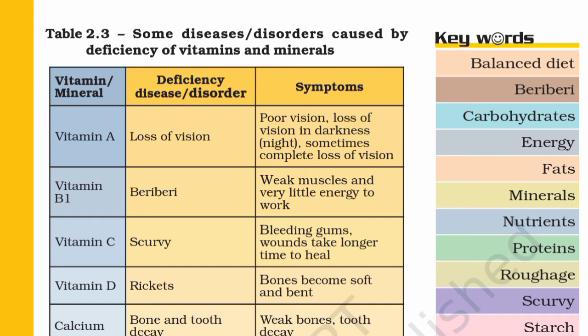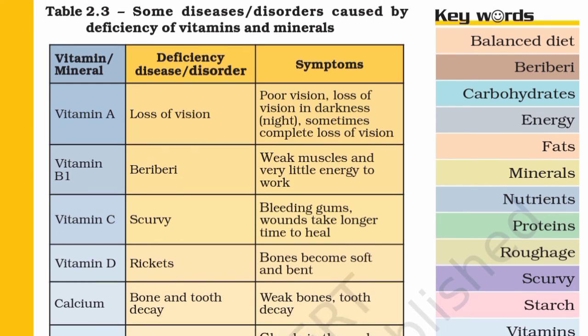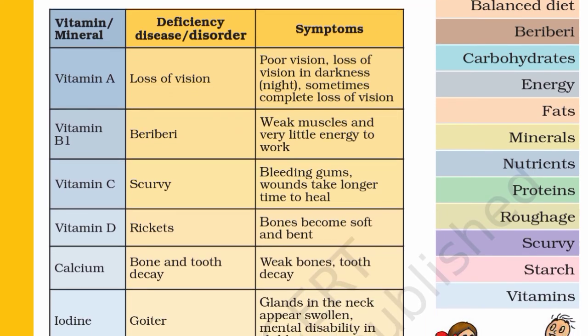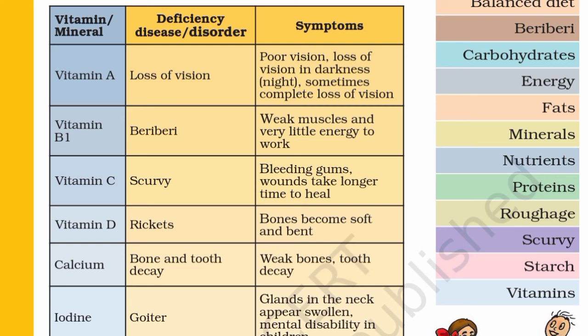There are 3 columns in the table. One is vitamin or mineral, second is deficiency disease or disorder, and the third one is symptoms. Vitamin A, deficiency disease or disorder, loss of vision. Symptoms are poor vision, loss of vision in darkness, night, sometimes complete loss of vision.